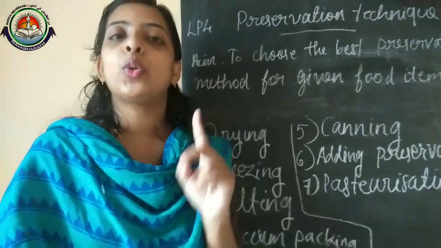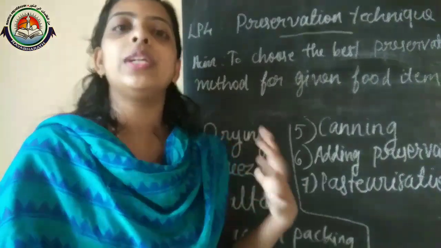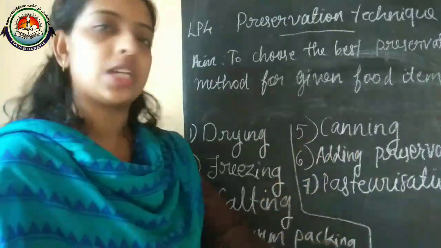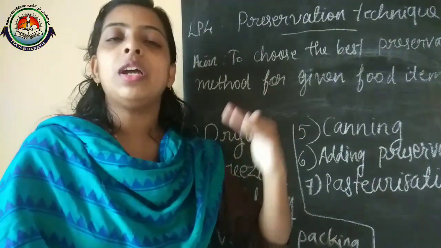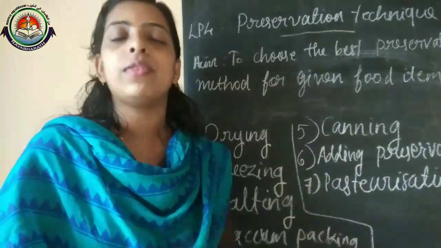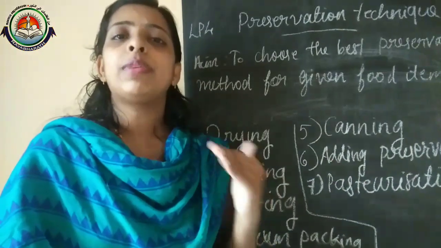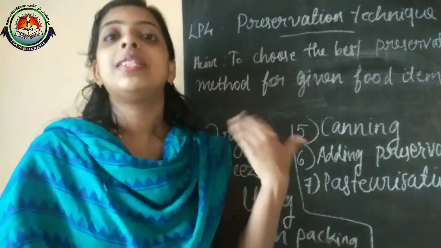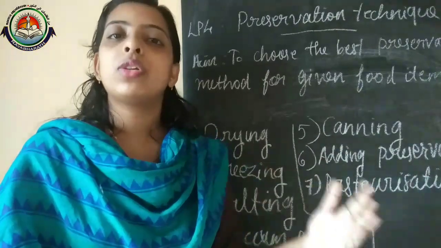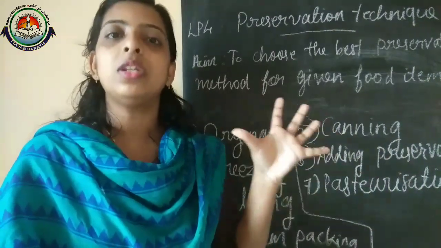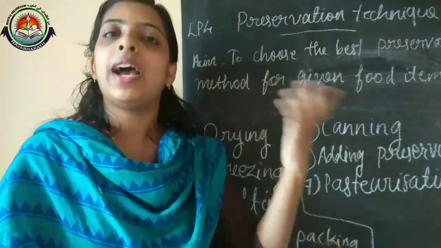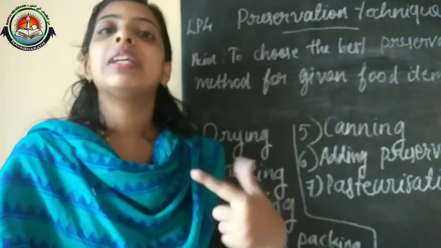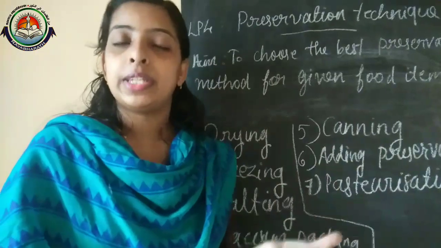And at the same time, I told you that in some cases, if we are doing this preservation, we discussed various ways, and also adding preservatives. While preserving food items, sometimes there is a chance of change in color and texture, but in most cases there is no change in color, texture, smell and so on. But when it does change, that is mainly because we are using artificial preservatives.